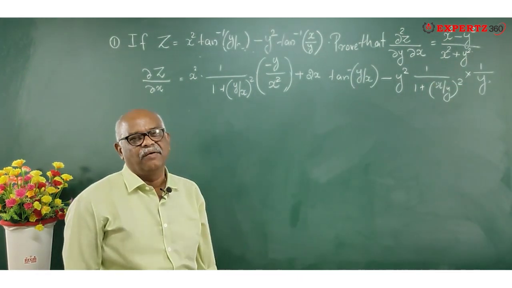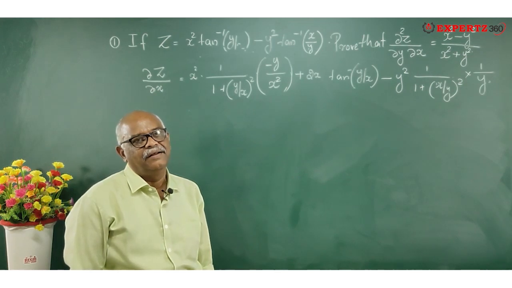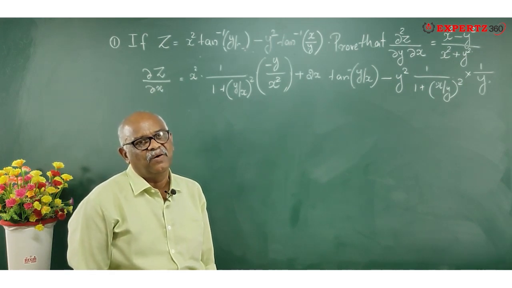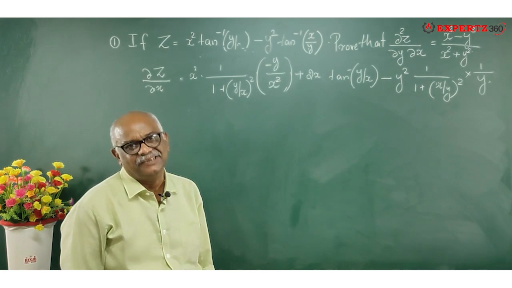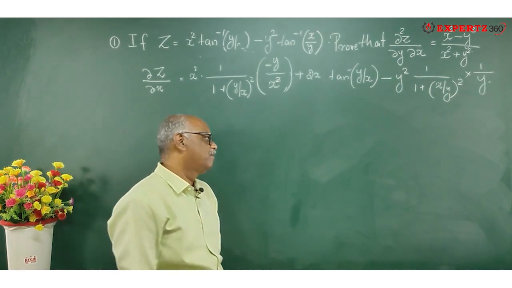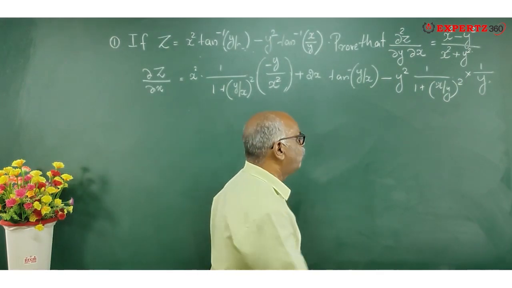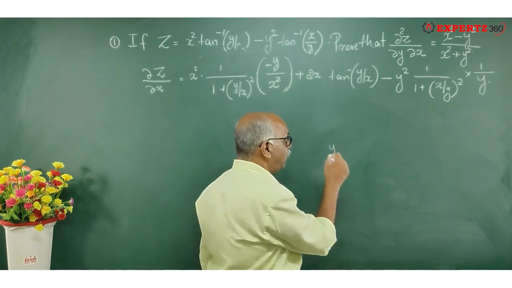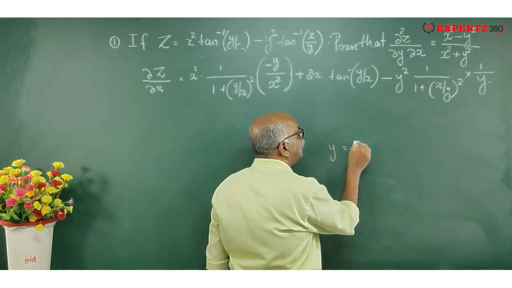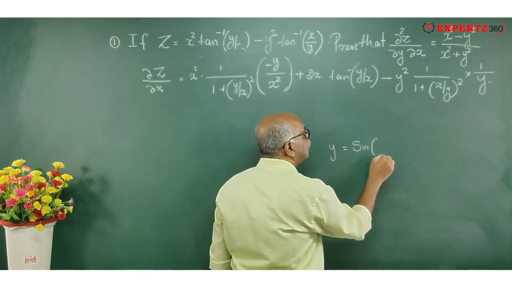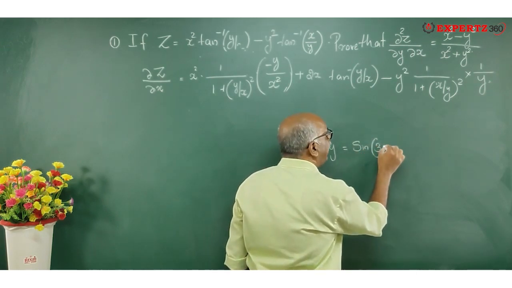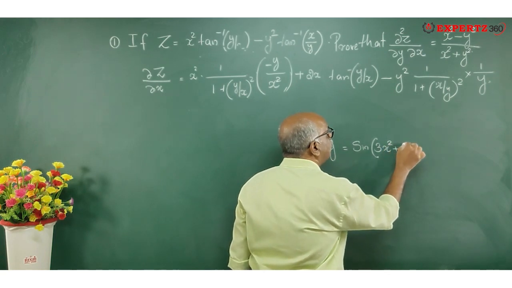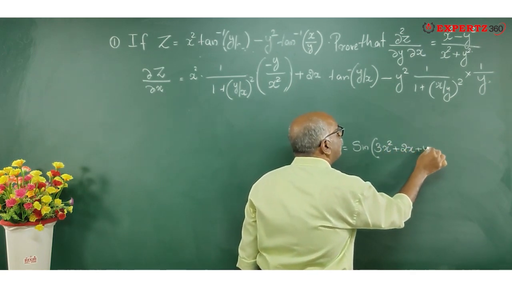One small example so that you understand what the differentiation is. Function of function. Suppose y is equal to sine of 3x square plus 2x plus 4.